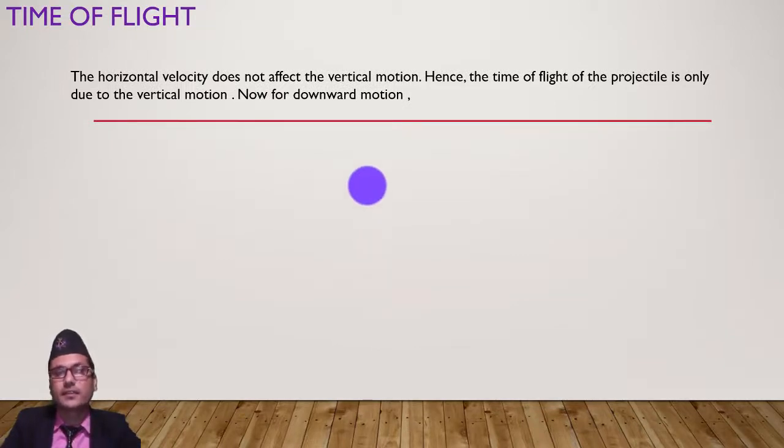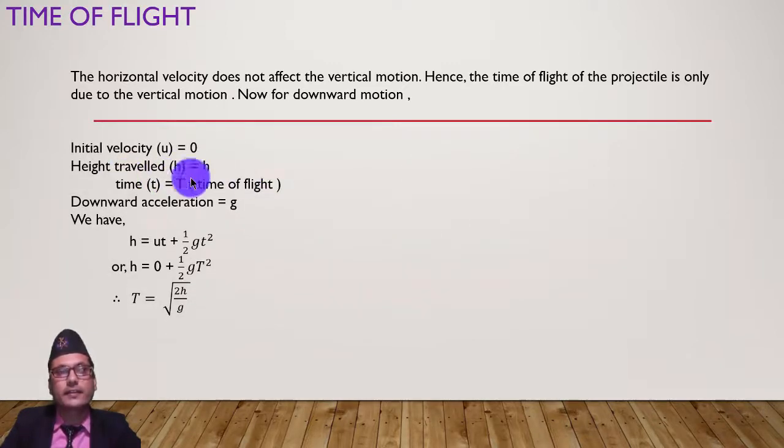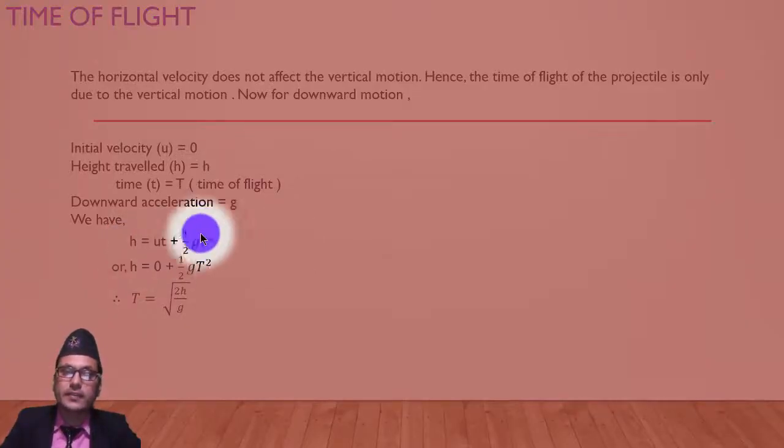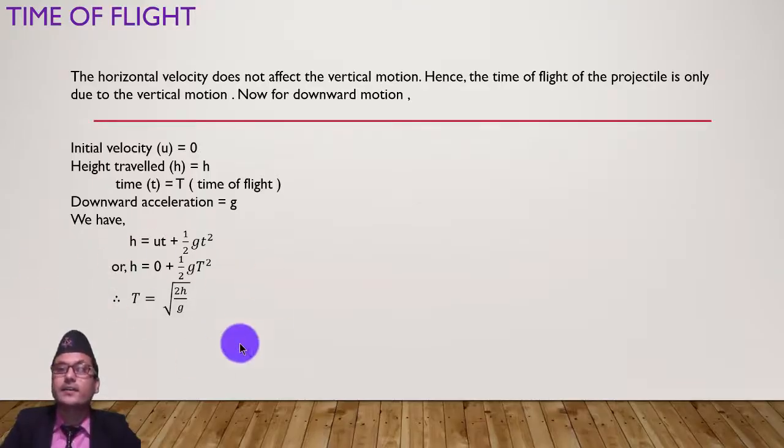Vertical motion alone is responsible for the time. Now the initial vertical velocity is 0 at height h, time t, acceleration due to gravity g. Then s equals ut plus 1 by 2 at square, where at means gt square. Look here, g is positive here. In the earlier case g was negative, but here g is positive. That's why h equals 0 plus 1 by 2 gt square, and t equals root of 2h upon g. In this way, we can calculate the time.